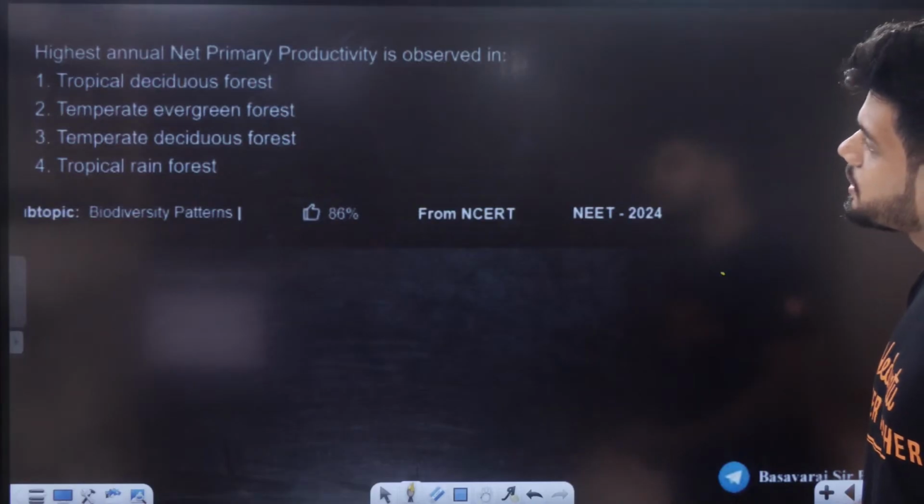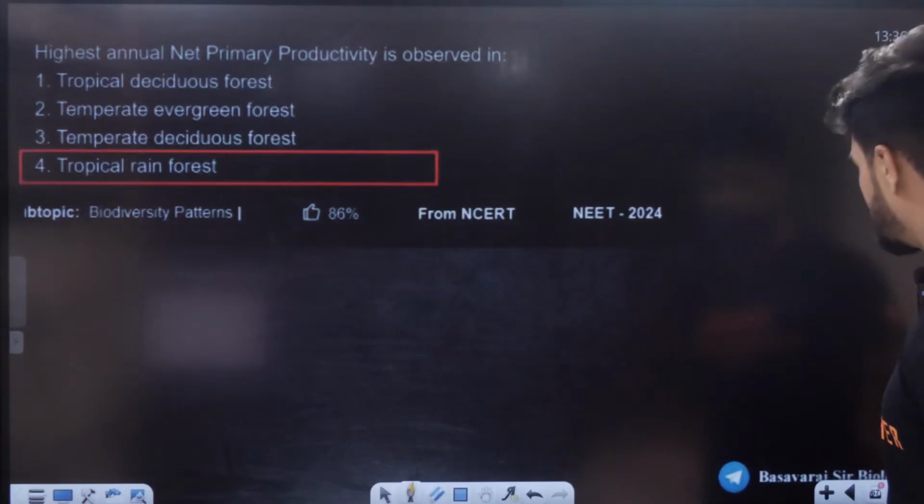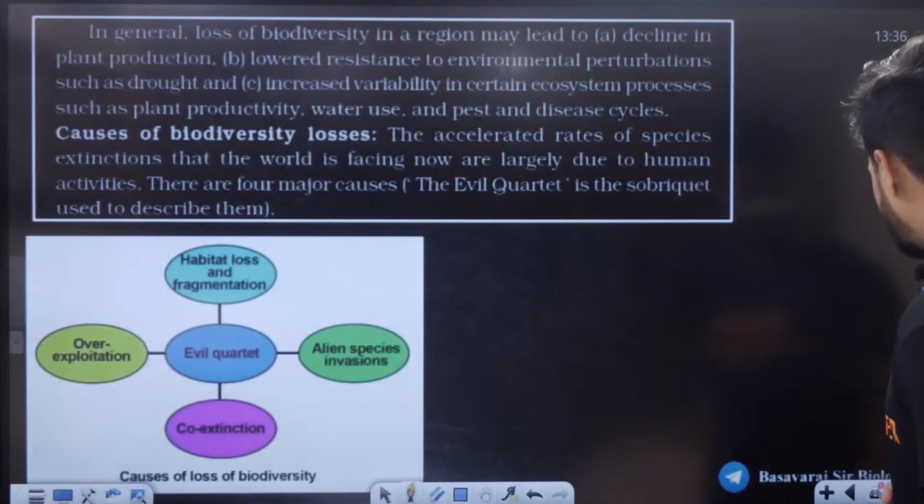Highest annual net primary productivity observed in tropical rainforest. Tropical rainforest, correct. Okay, tropical rainforest.